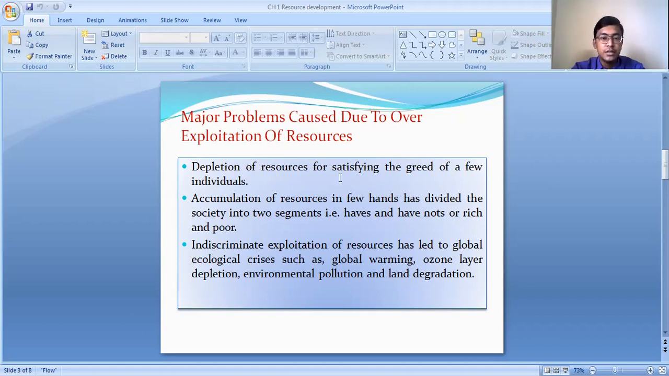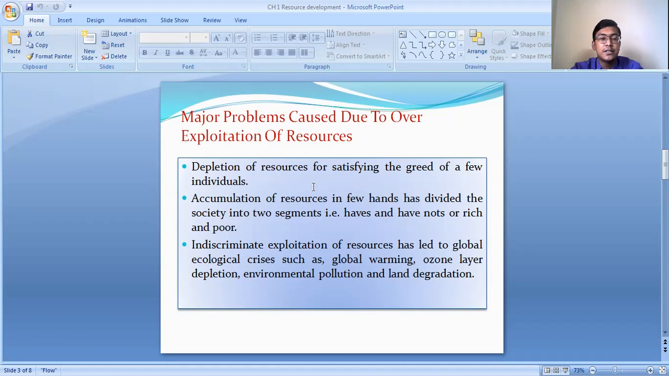So some of the major problems which are caused due to the over exploitation of the resources are as follows. Overutilization of the resources causes depletion of the resources. Depletion of the resources means the resources start getting exhausted with their maximum utilization.